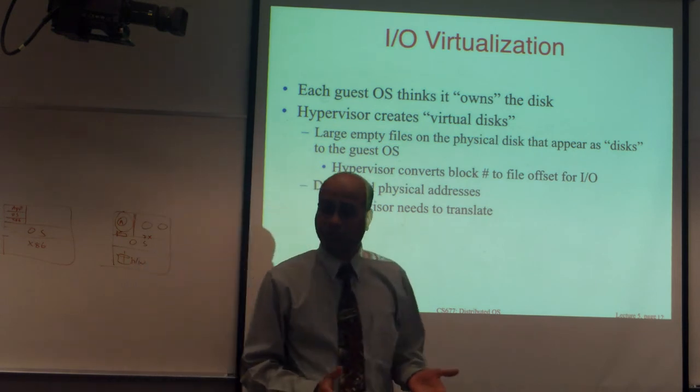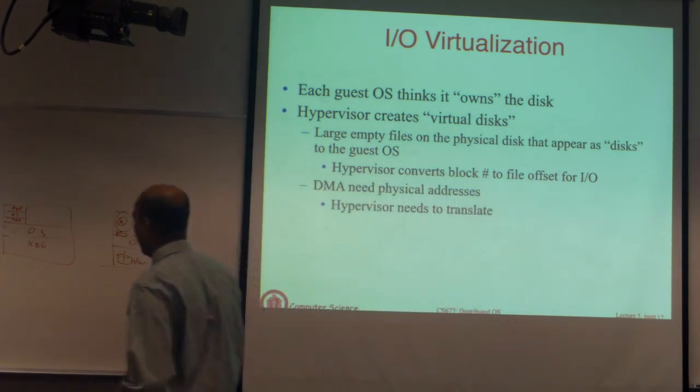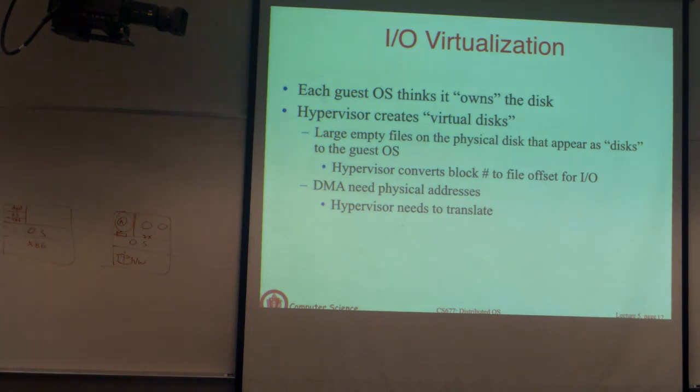And the network is somewhat similar. We basically have, let's say, an Ethernet card here. You will emulate an Ethernet card at your virtual machine layer, and you are simply going to map them. When a packet goes out, you simply forward it to the underlying Ethernet card.